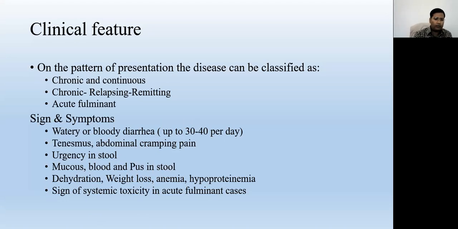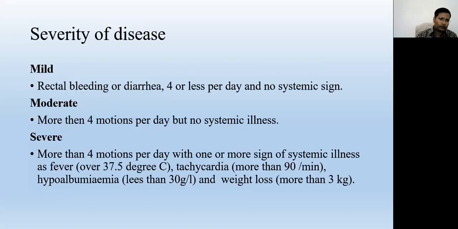So the common signs and symptoms are diarrhea, which may include watery stool, mucus, blood, or pus, tenesmus, abdominal pain, dehydration, weight loss, anemia, hypoproteinemia, and in fulminant cases, systemic signs and symptoms like fever, malaise, anorexia. All these things may be there.